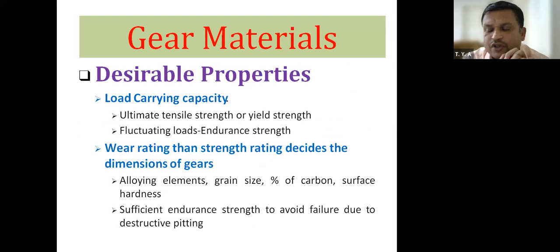Because of these three main types of failures, that is initial pitting, destructive pitting, and scoring, wear and tear of the gear tooth surface takes place.